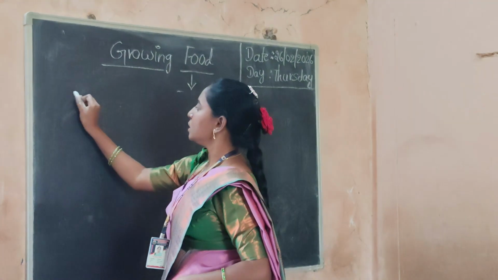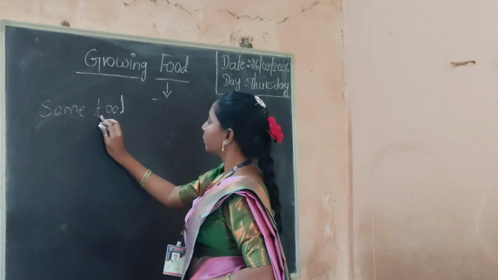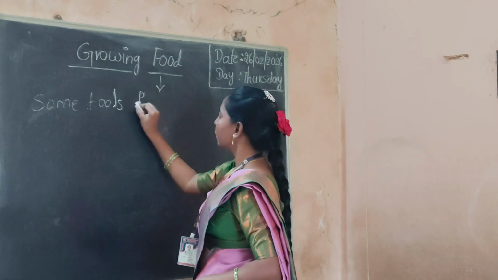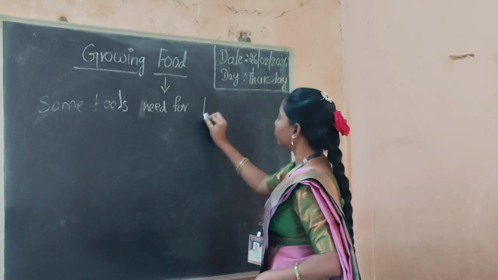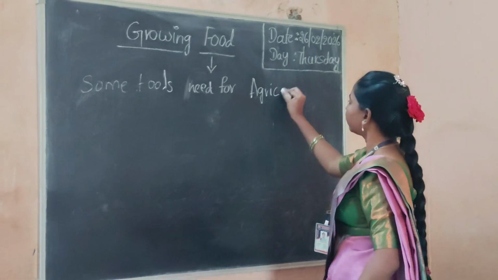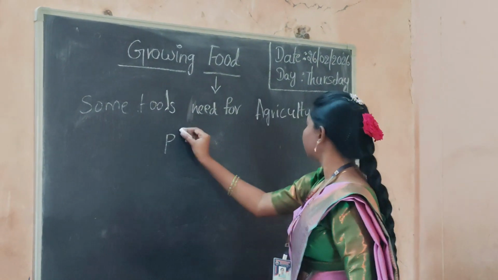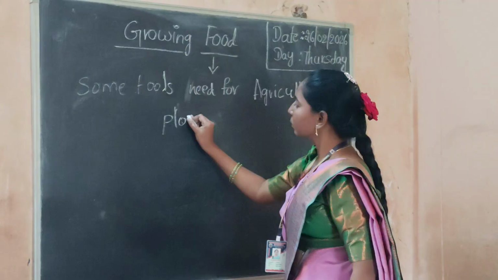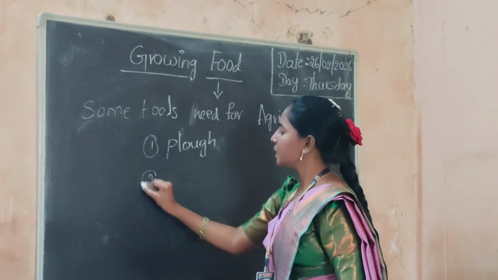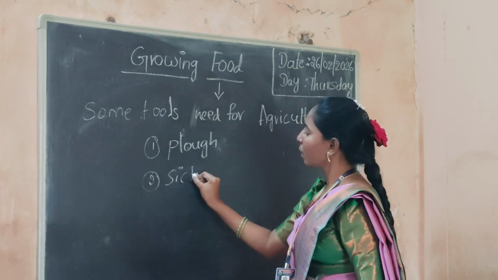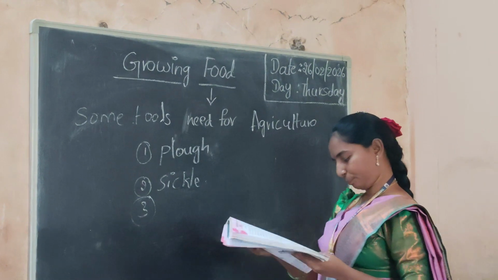Some tools made for agriculture: there are plough, next sickle, trowel.